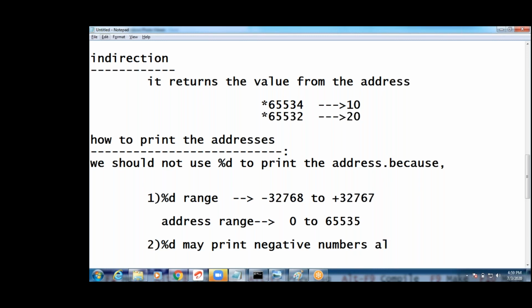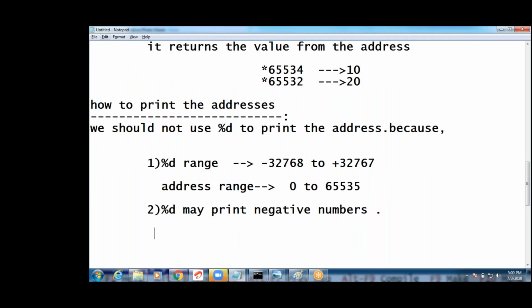Percentile gives the negative numbers also, but an address is always positive, right? We should not use percentile, guys.